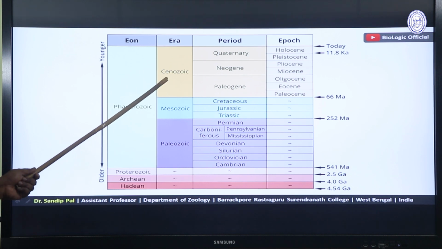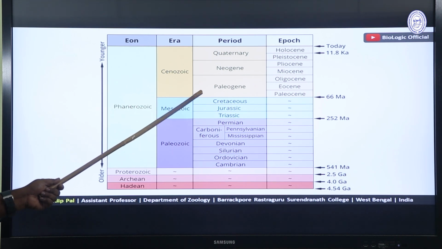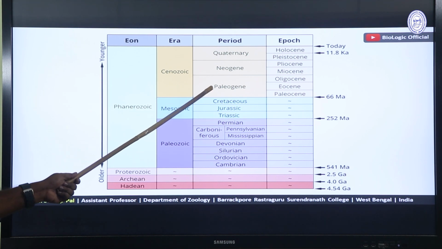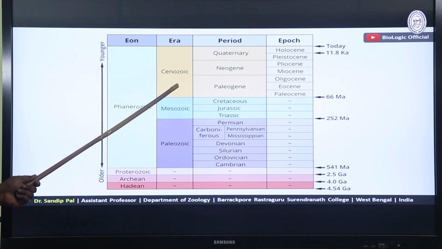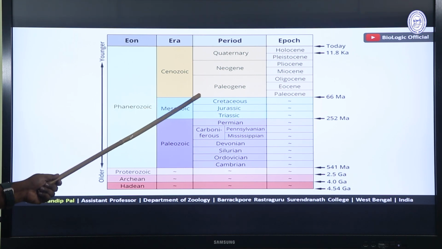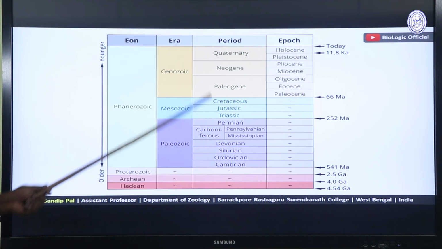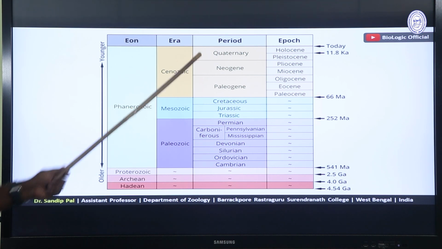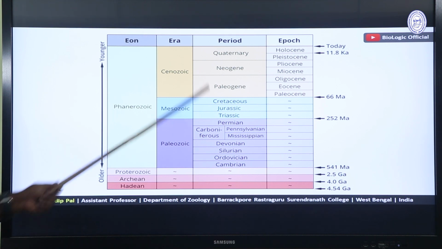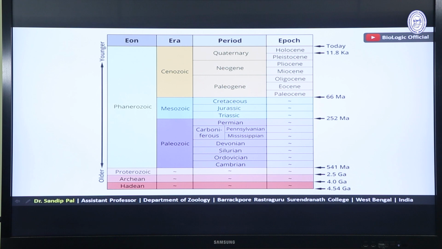Under Cenozoic era, there are 3 periods. Actually, there are 2 periods, Tertiary and Quaternary. These days, Tertiary is further divided into 2 periods, that is Paleogene and Neogene. And Quaternary is the last period, and here this is present day.